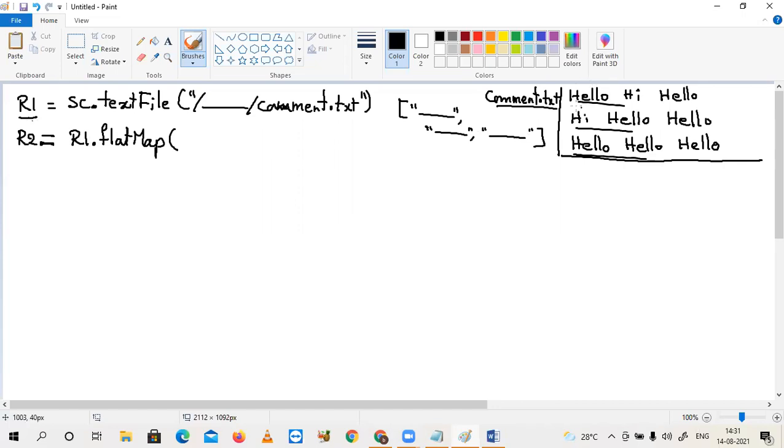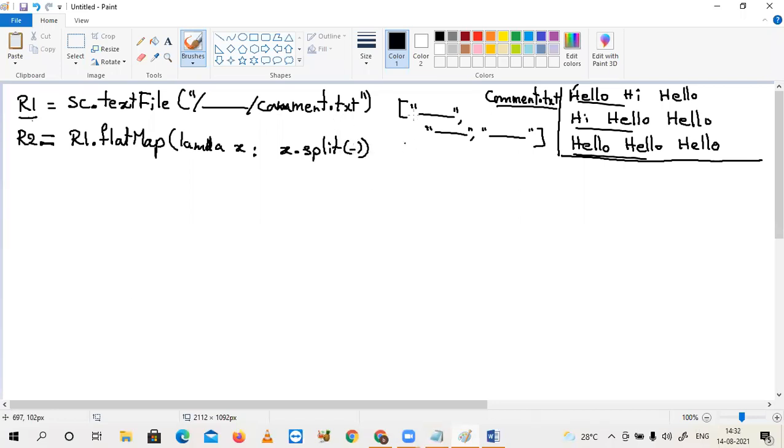Now I want to take each line and cut it based on the spaces. For this, some other operation. Don't care about this syntax now: lambda x: x.split. The default delimiter is space.